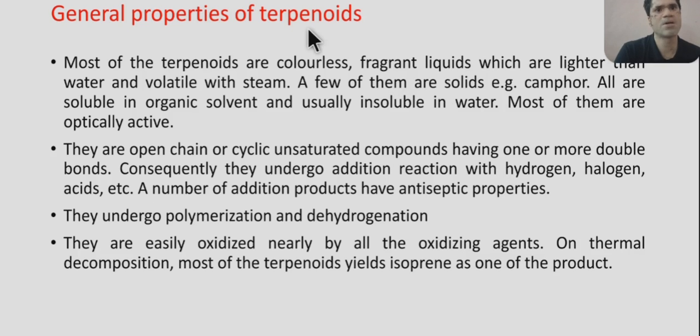Next, general properties of terpenoids. Most terpenoids are colorless, fragrant liquids, and they are lighter than water. Since they are oils, they are lighter than water, and they float on water. They are volatile with steam, and very few of them are solids. For example, camphor is a solid,